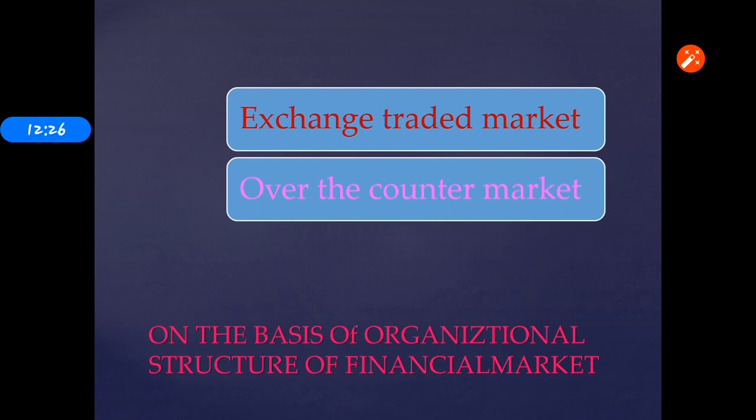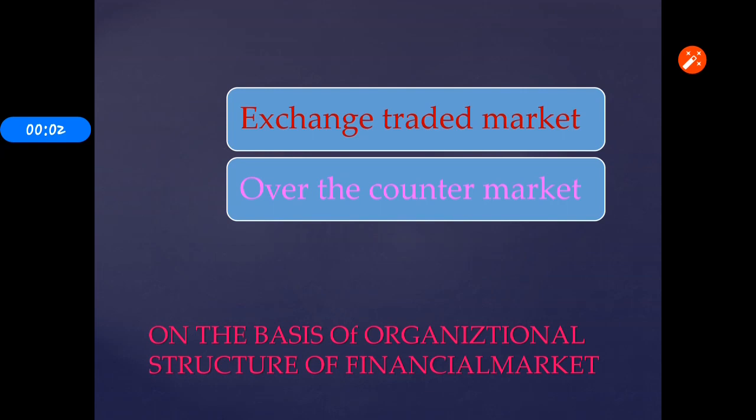Then the next one is the over the counter market, what I mentioned as OTC. What is OTC? Over the counter market is where there is no centralized place where the trades are made. The market is made up of all the participants trading among themselves. That is called the over the counter market. It is a decentralized market. Example, forex.